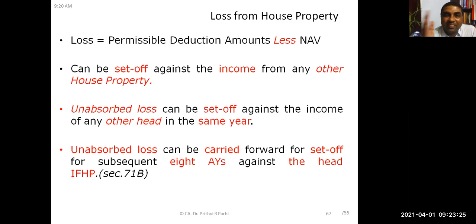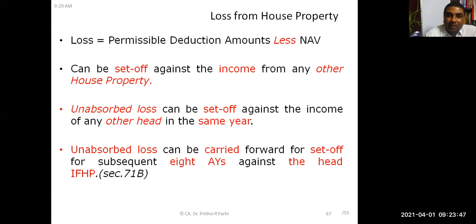But in 1 year, in case of let out house property, you can set off maximum up to 2 lakh amount of loss. That means the extra loss, even if it is allowed, will not be allowed in the same year. It will be carried forward to the subsequent years. One can carry it forward for 8 assessment years. This also we have discussed earlier.